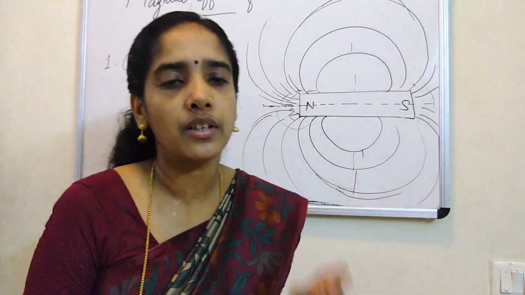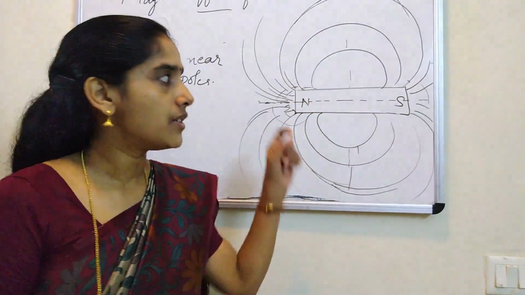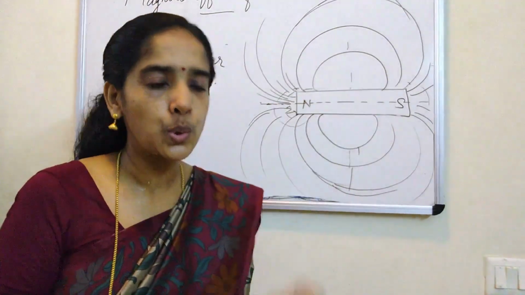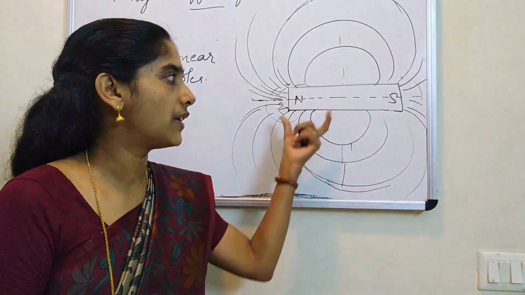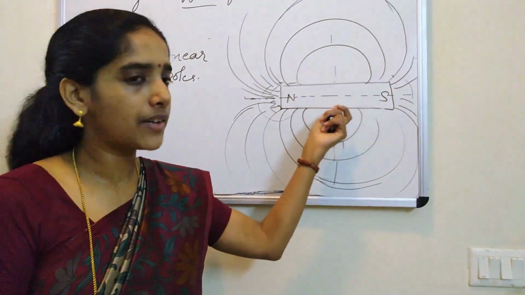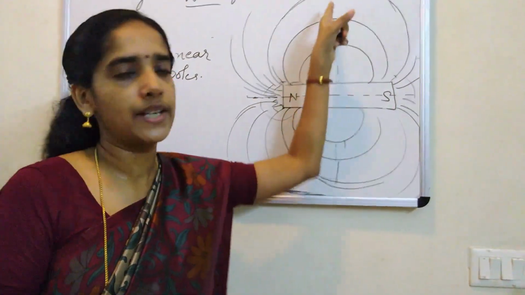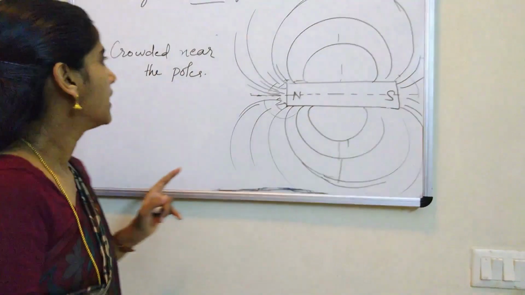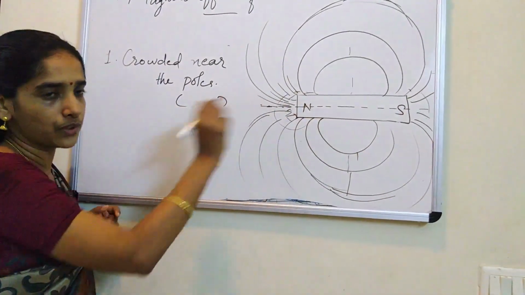Magnetic lines are crowded near the poles. Why? What will you write? They are crowded near the poles because it shows that the strength of the magnetic field is maximum at the poles and decreases as we go towards the center, or as we go away from the magnet. So complete it here, okay, in your class work.